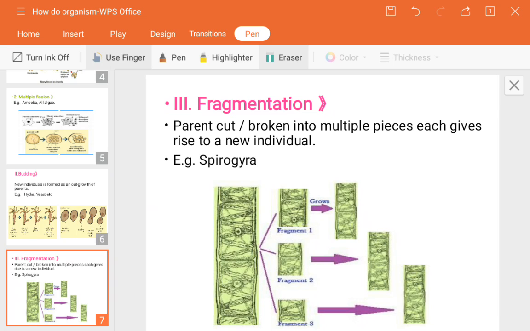So see what happens in this case. Parents break down into multiple pieces on maturity, each of which gives rise to a new individual. So the parent breaks down into multiple pieces whenever it gets mature.